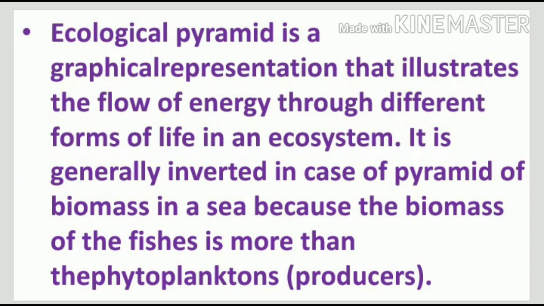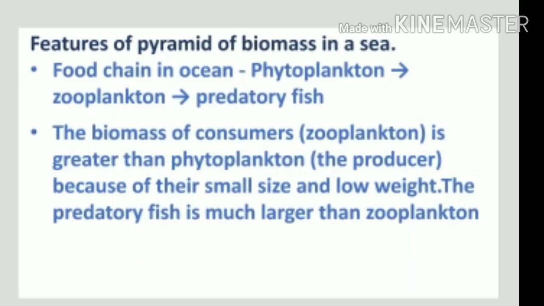Ecological pyramid is a graphical representation that illustrates the flow of energy through different forms of life in an ecosystem. It is generally inverted in case of pyramid of biomass in a sea because the biomass of fishes is more than the phytoplanktons. Let's know what are the features of pyramid of biomass in a sea. So let's look at the food chain in the ocean.